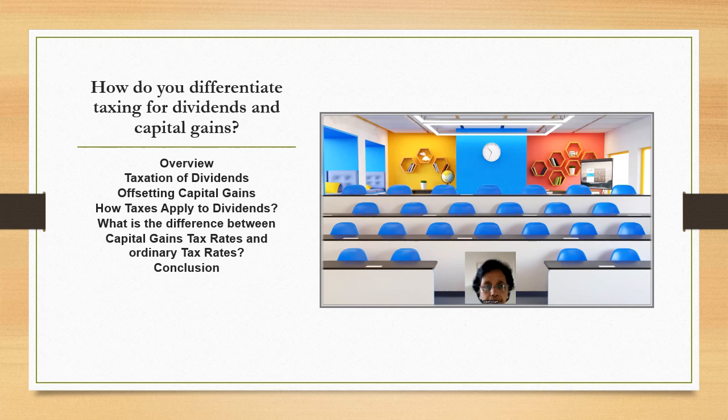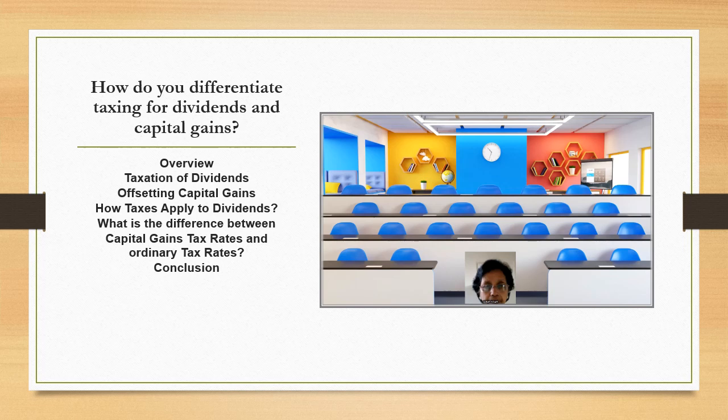Point 1. Taxation of dividends. Dividends can be categorized into two types, qualified and non-qualified. Qualified dividends. These are dividends from U.S. corporations or eligible foreign companies, provided the investor holds the stock for at least 61 days during the 121 days surrounding the ex-dividend date. Depending on the investor's income and filing status, they are taxed at preferential rates of 0%,